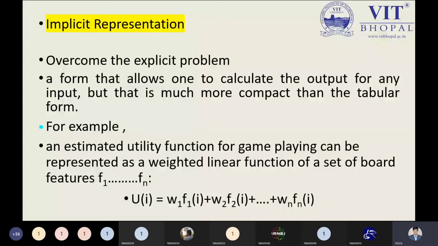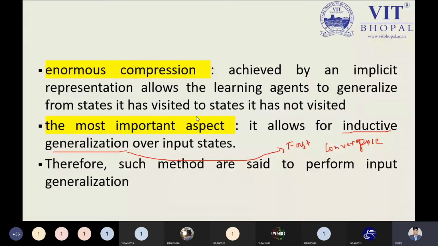From this perspective, we will try to understand the concept with a real example. We have a cardboard problem. Before moving to the cardboard problem, let me take some advantages of the implicit representation. We have enormous compression. Enormous compression can be achieved by the implicit representation, and it helps to generalize from one state to another state. If we have visited some state, there is no issue. But if there is some state we have not visited, it will also keep the details in a simple way, and that is identified by the enormous compression, because it will also be managed by the path.